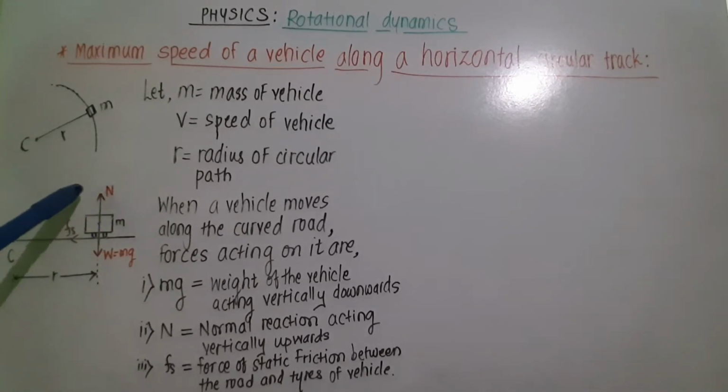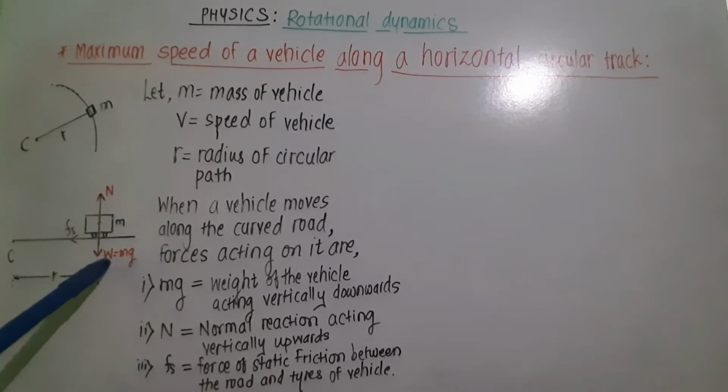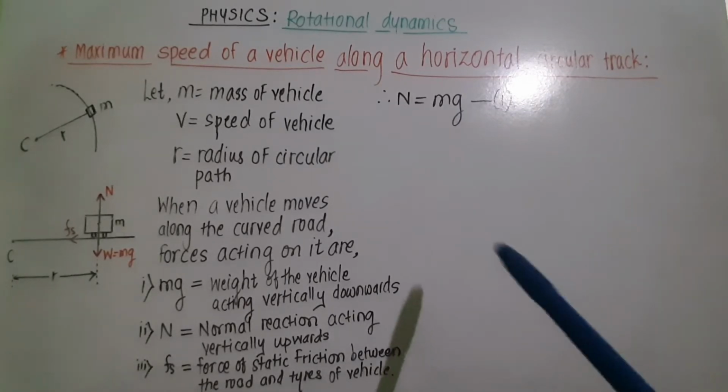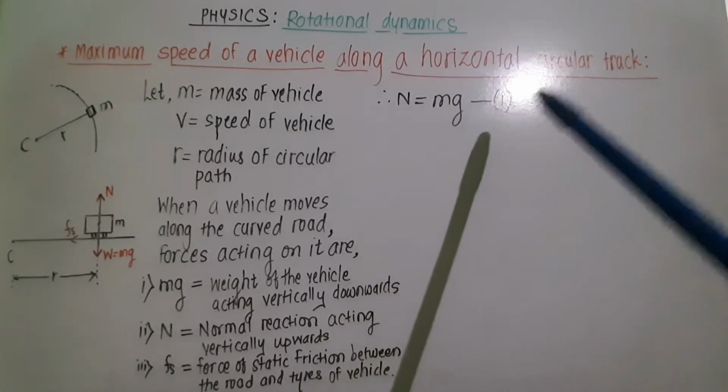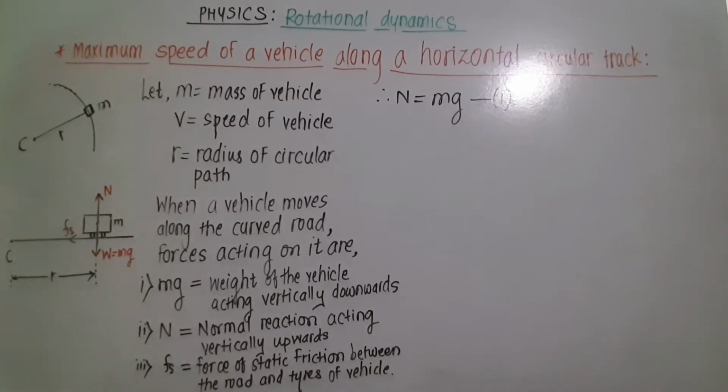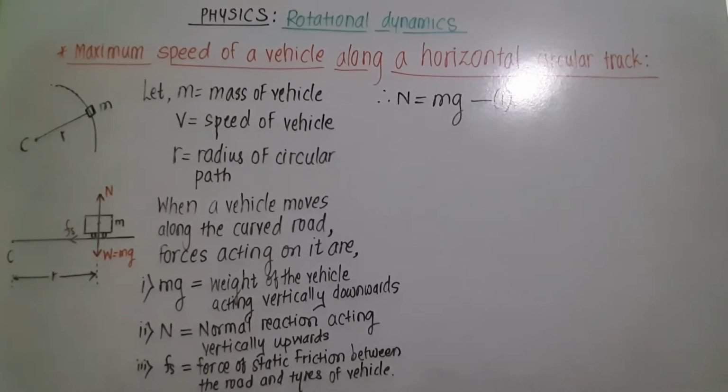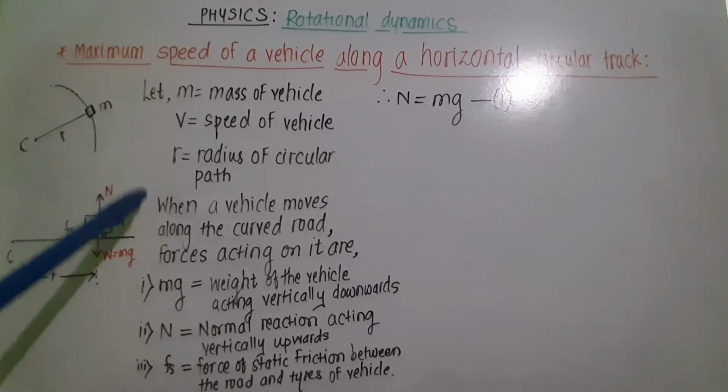And the normal reaction of the road surface on the vehicle is equal to the weight of the vehicle, and for a given vehicle it is constant. So we can write N is equal to mg. Let this be equation 1. We know that when a vehicle moves along a horizontal curved road, it performs circular motion, and for circular motion centripetal force is necessary, and this necessary centripetal force for the circular motion of this vehicle is provided by the resultant of all these forces.